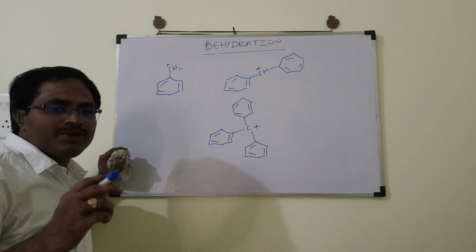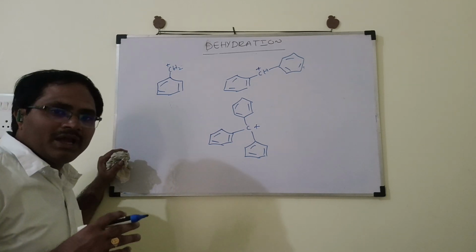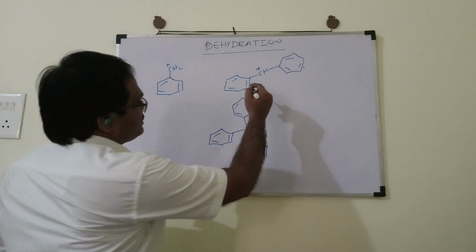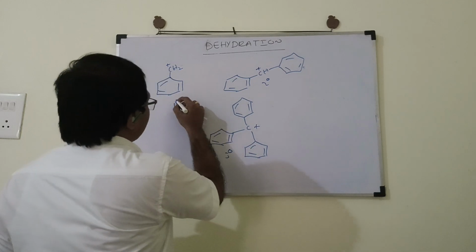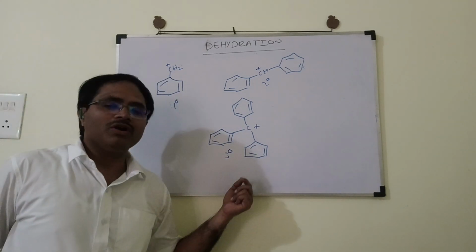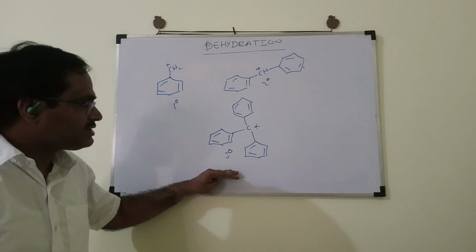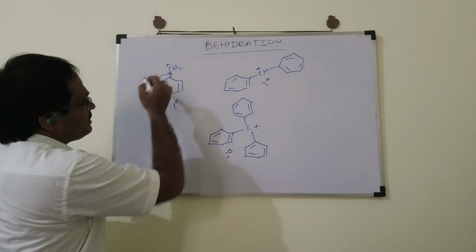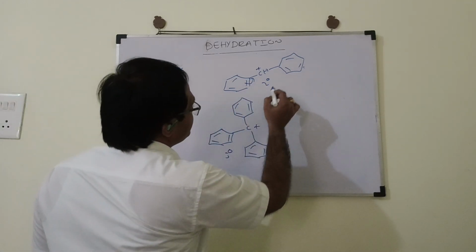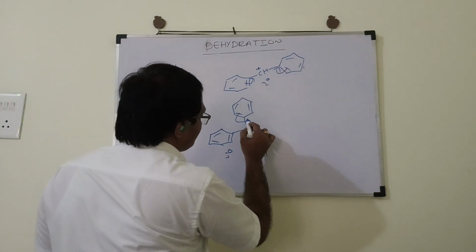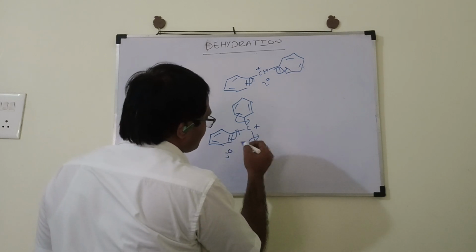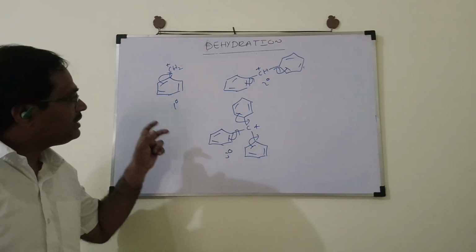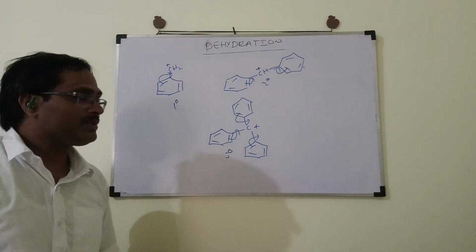Again, based on the stability of carbocations, the rate of dehydration varies. So this is tertiary carbocation, this is secondary, this is primary. These carbocations are stabilized by what factors? These carbocations are stabilized by resonance. So this ring will show resonance and stabilize the carbocation. Here this ring will show resonance, this ring will show resonance, and so on. Because of the resonance structures, the carbocation is stabilized. So every ring will participate in resonance and stabilize the carbocation.